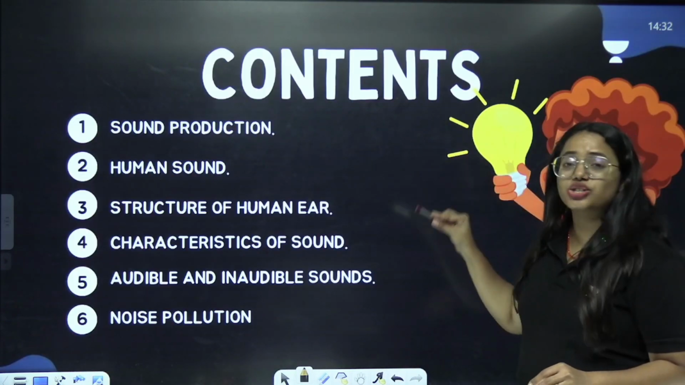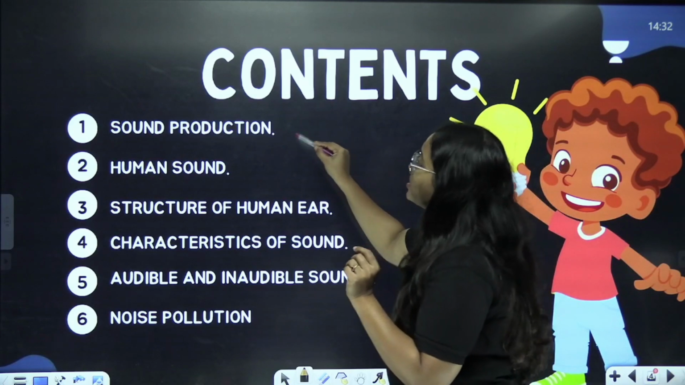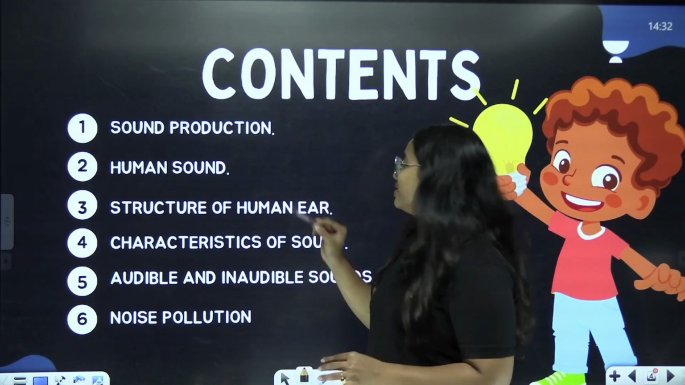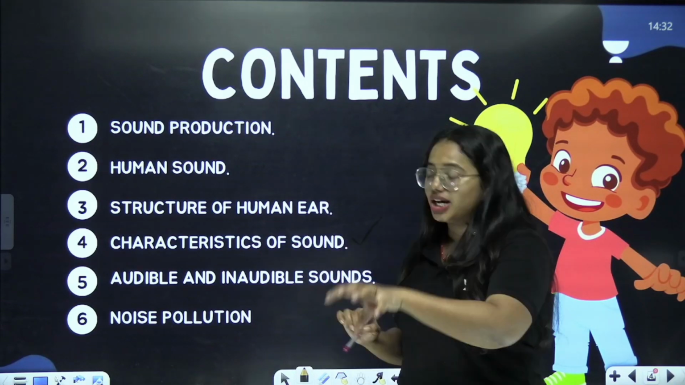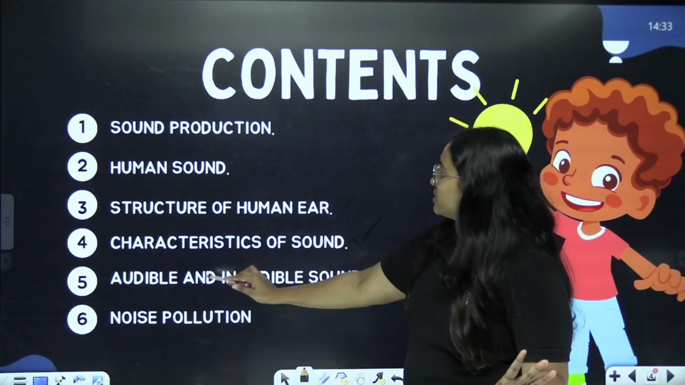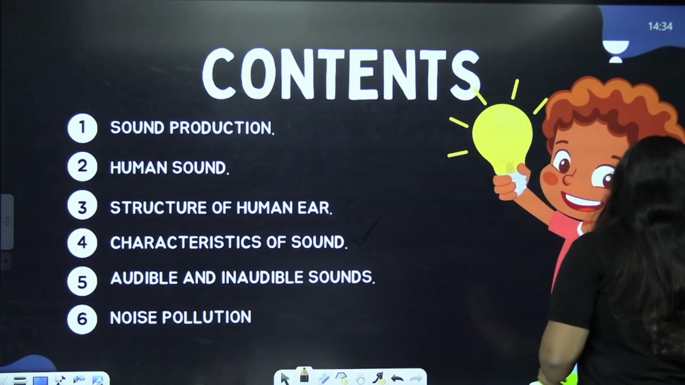So these are the various topics that we will discuss today. Let's dive into the part and look at it. We are going to start off with the basic definition of sound, then human sound, structure of human ear, characteristics of sound. This is a very important part, so we have to concentrate a lot more in this part. Then we'll discuss audible and inaudible sounds. Finally, noise pollution.